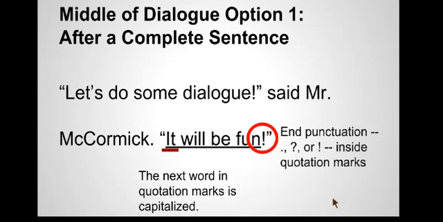That end punctuation can be a period, a question mark, or an exclamation point. It will never be a comma. So that's option 1 for putting a tagline in the middle of dialogue. Here's option 2.